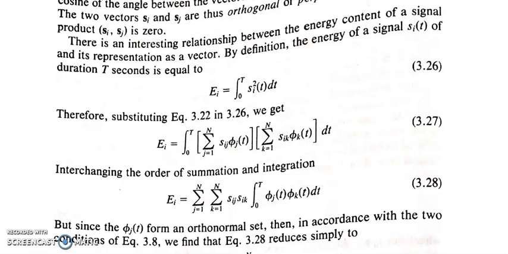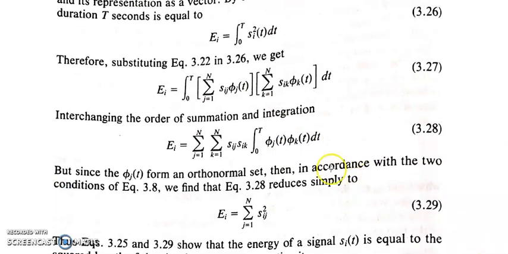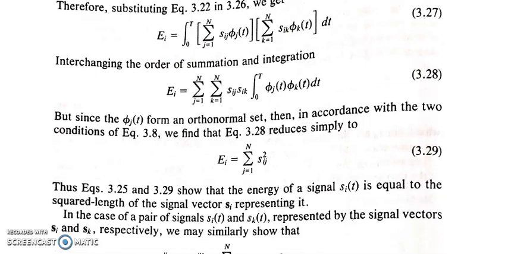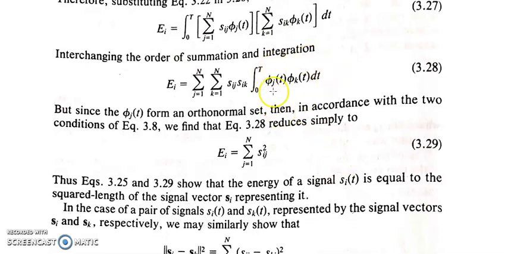Now we have to interchange the order of the summation and integration. So we can write E_i as the sum over j from 1 to n and k from 1 to n of s_ij s_ik, the symbols written together, times the integral from 0 to T of phi_j(t) phi_k(t) dt. Since phi_j(t) form an orthonormal set, this integral is either 1 or 0, so let us assume it to be 1. Then I can write E_i as the sum over j from 1 to n of s_ij squared.